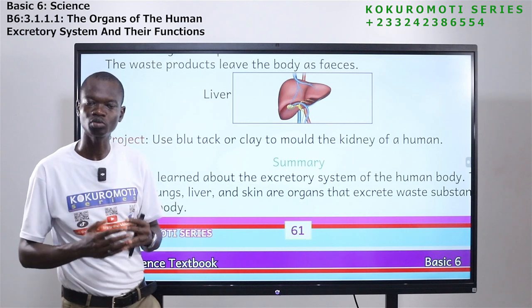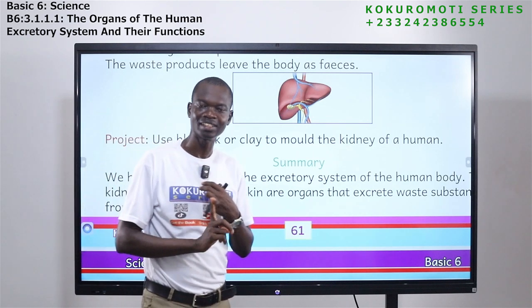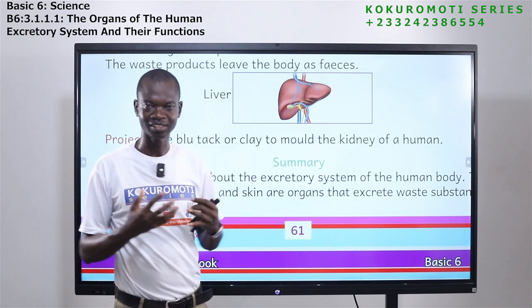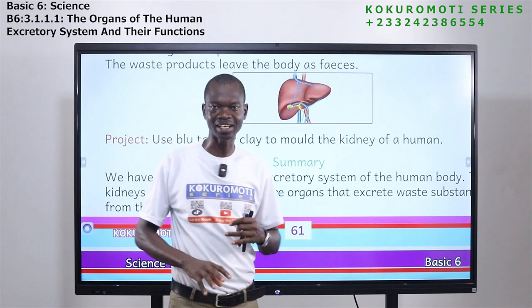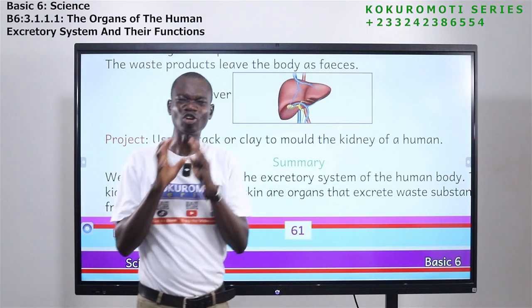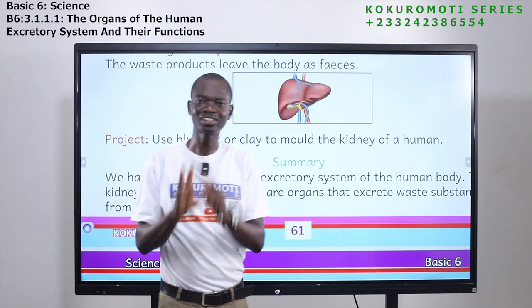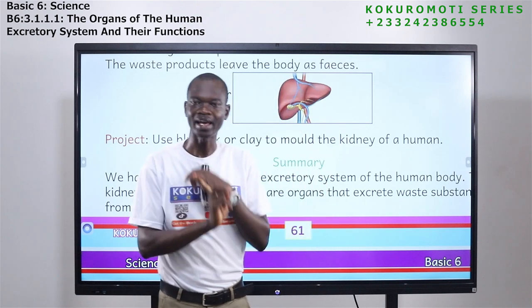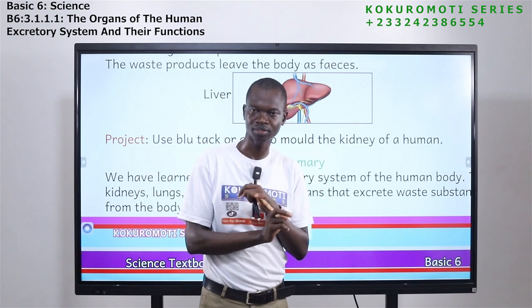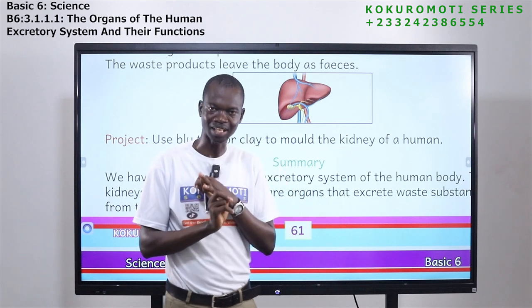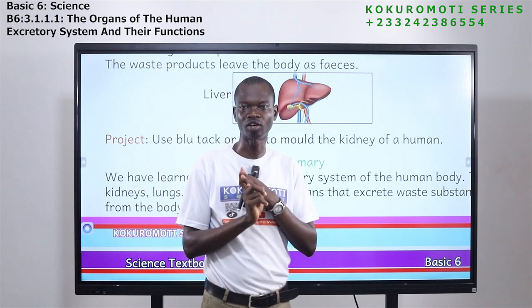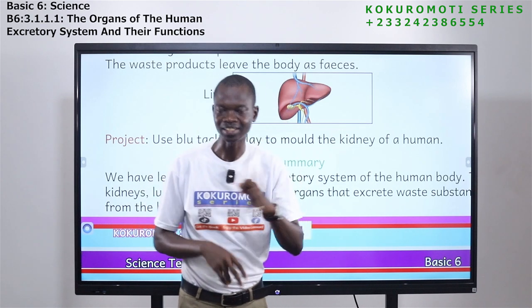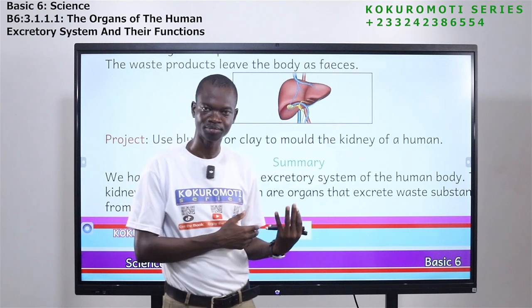So the kidney filters the blood. The blood that we have inside us, there are some things that are not good in the blood. Those things are removed by the kidney, and they are excess salt, too much salt, excess water, and then excess urea. These 3 things are removed by the kidney.